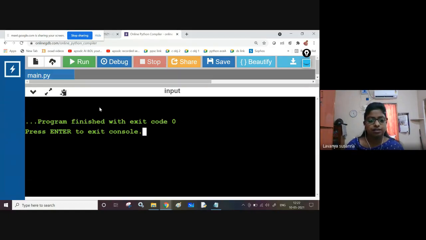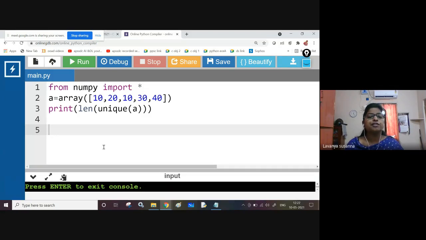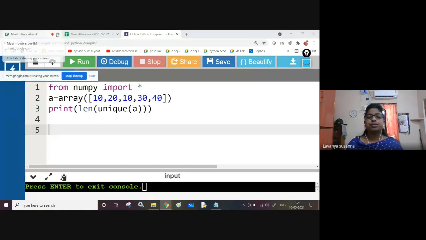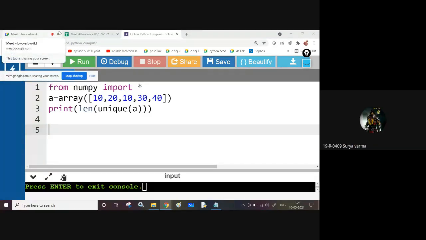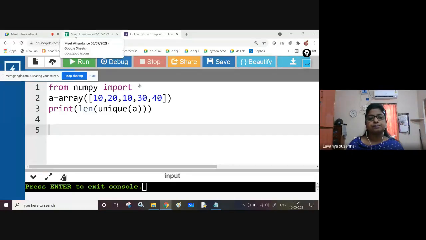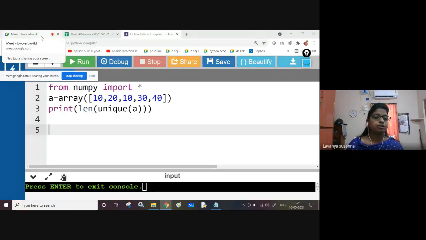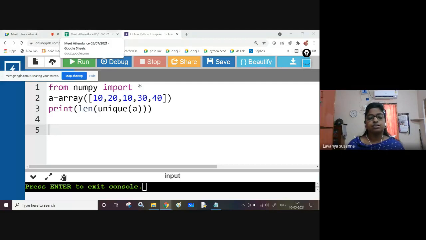It's very easy. You're counting how many unique different elements are there. You're not counting repeated elements once again. Just use the len function. Inside that, pass unique function. Unique of A will give only unique elements, and len function will count number of unique elements. Is it clear, students? It's very simple, right? Within one statement, it is completed. No need to use for loop or while loop, just as you are using in C language. So using Python, you can solve the problem very easily within less time, within less code, okay?